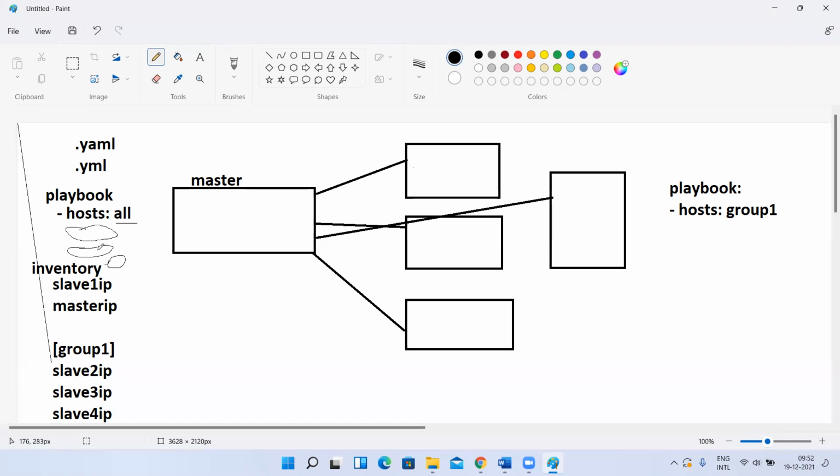Before executing all these tasks, there is one default task which is executed. That is nothing but gathering facts. What is meant by gathering facts is, you are going to run this playbook on all the inventories, on all the IPs under this group. Before executing the actual tasks of your playbook, Ansible will execute one task called gathering facts.